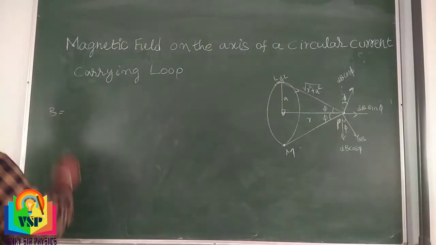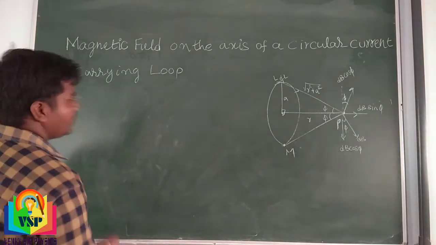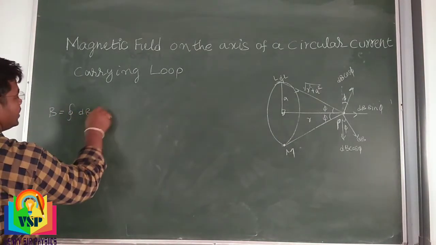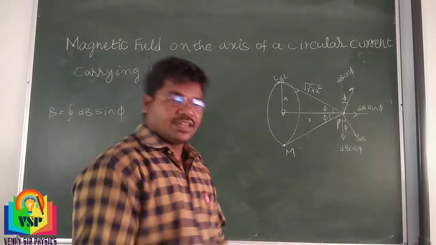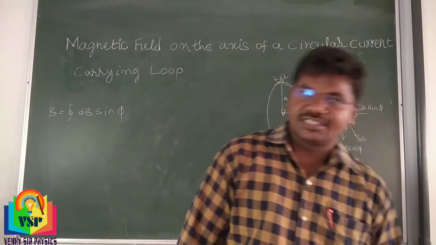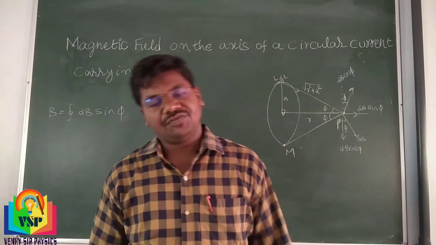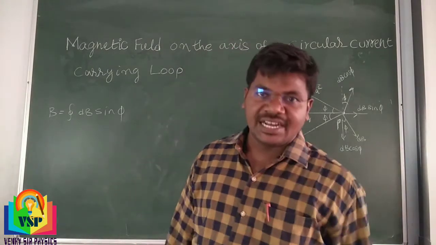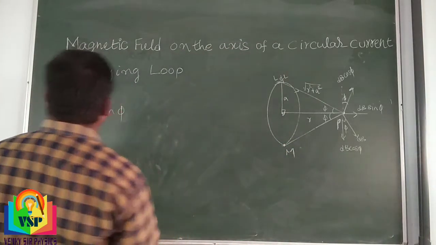B is equal to the integration of dB sin phi. Here dB is the differential. So how can we find the total magnetic field? By integrating, we can get the total magnetic field.